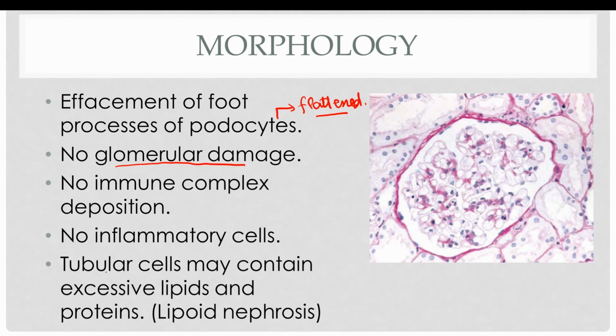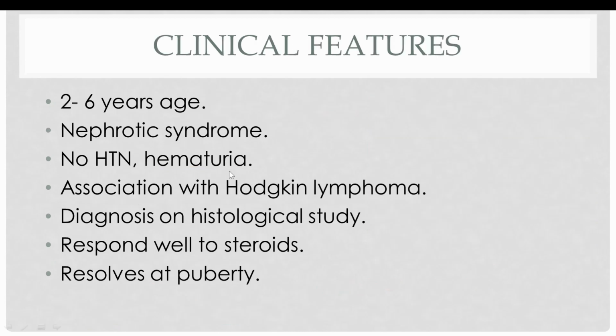Another feature of minimal change disease is that the proximal tubular cells may contain excessive lipids and proteins, which reflect tubular reabsorption of proteins and lipids from the renal tubules. Hence the name lipoid nephrosis is also used to indicate minimal change disease. The disease typically presents in 2 to 6 years of age, but it can also affect adults. The signs and symptoms are of nephrotic syndrome, which includes proteinuria.